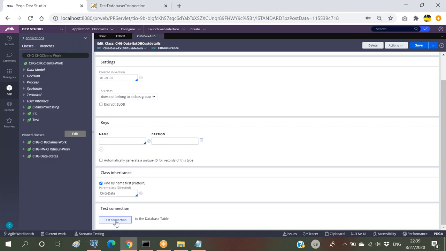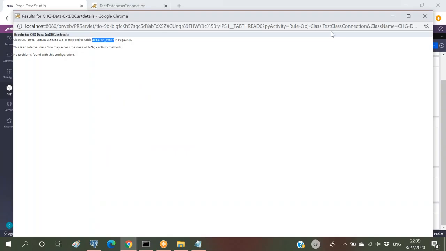If you're not providing any source here, it will be connected to the pr underscore other table. If I click on test connection, all the data classes by default will be mapped to this internal rule based table only.